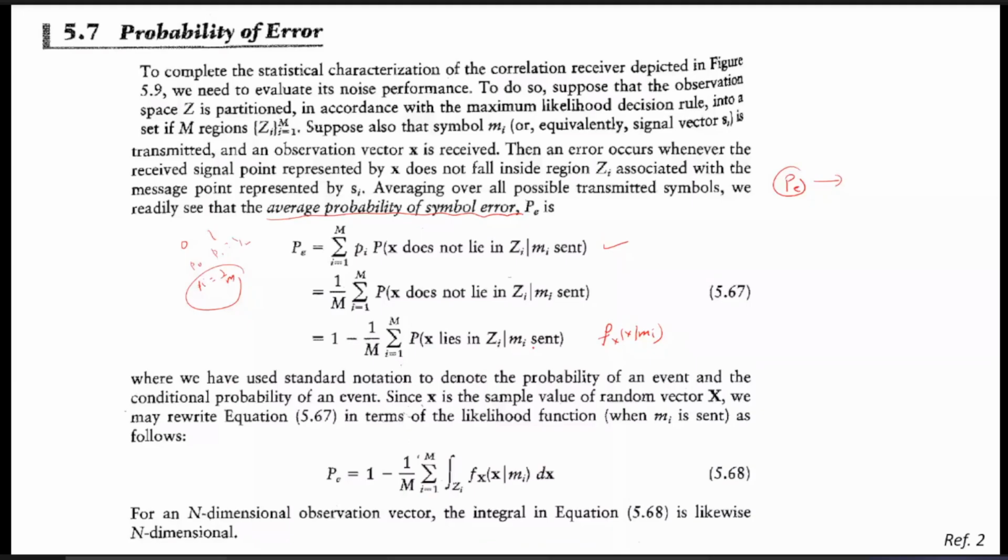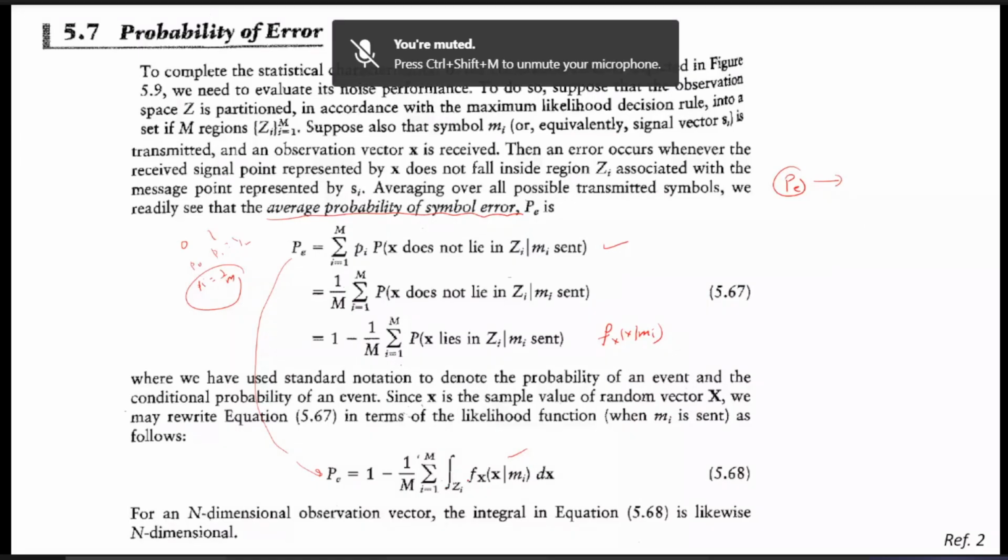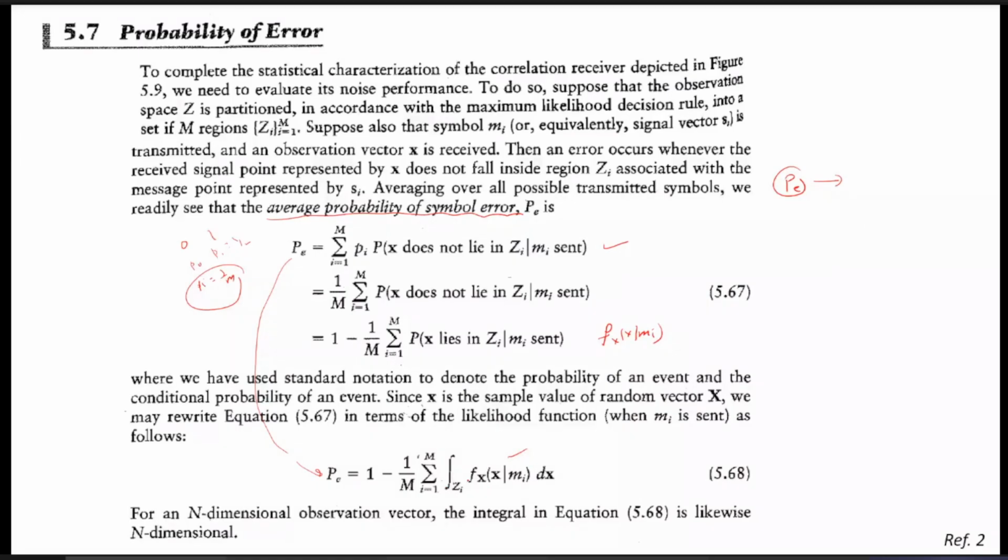Now, the overall probability in terms of the conditional probability density functions is 1 minus 1 by M, summation i equals 1 to M, of the conditional density functions integrated with respect to the observations X over Zi.